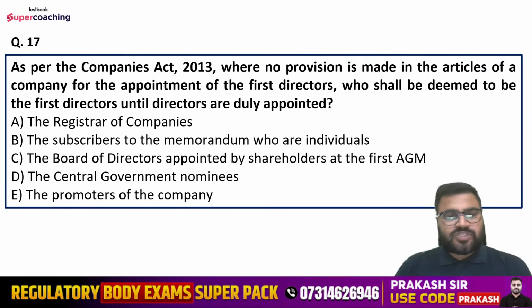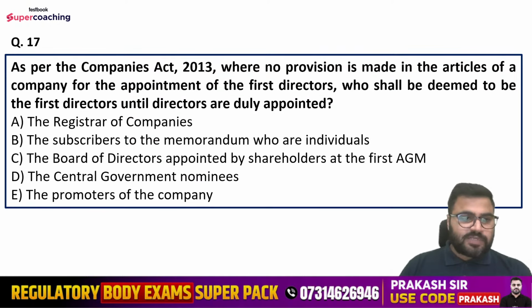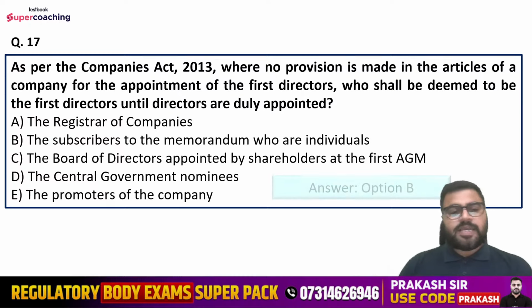So options are: the Registrar of Companies, the subscribers to the memorandum who are individuals, the board of directors appointed by shareholders at the first annual general meeting, the central government nominees, or the promoters of the company. What is the right answer, friends? So Sandeep is saying option number B, and Gautam is also saying option number B. So right answer is option number B only.